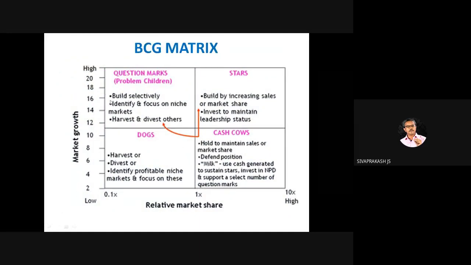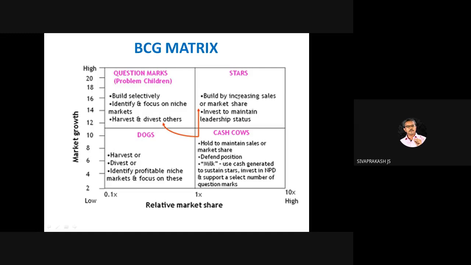in the answer, whether it is a matrix or a council, BCG or whatever we have seen, branding strategies, matrix, position your answer. Then we will discuss with you, and then you will get the reality. So dogs, why does it come here? When the market share is less as well as the growth is less, then it is called a dog. When the market share is high as well as the growth is high, then it is called a star.